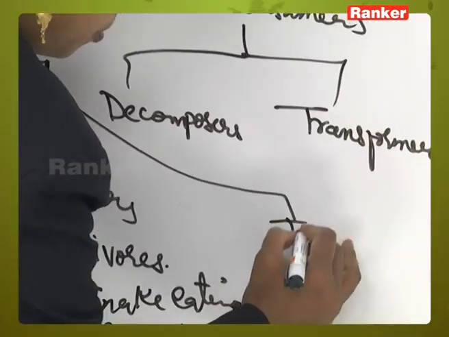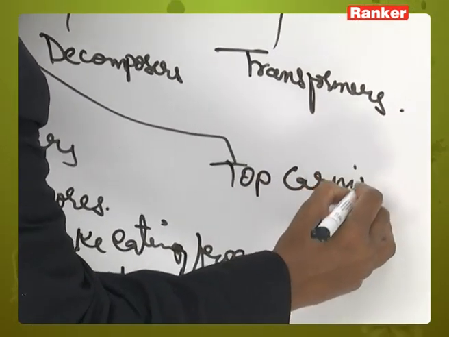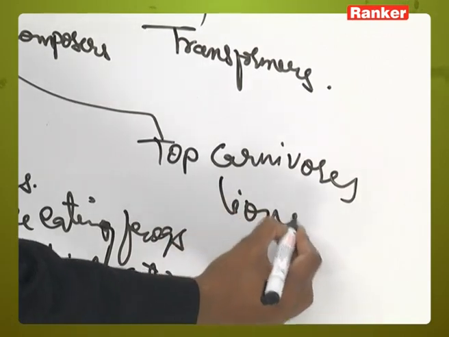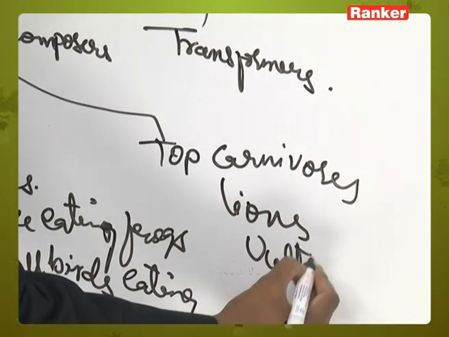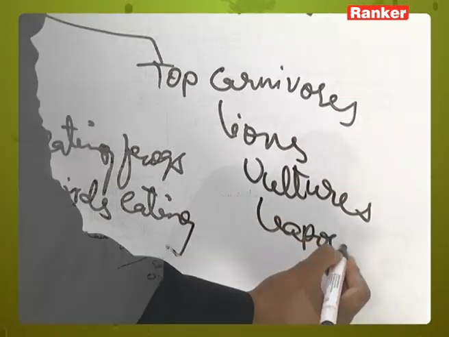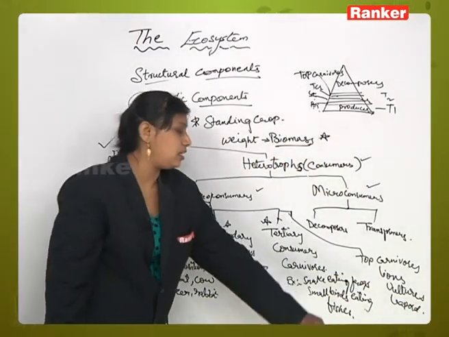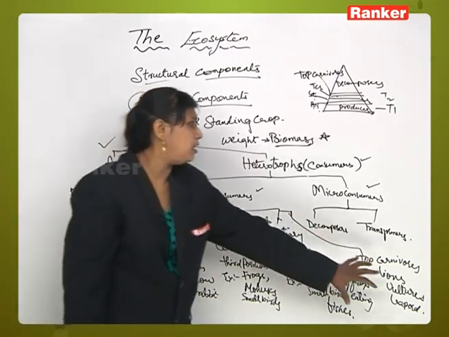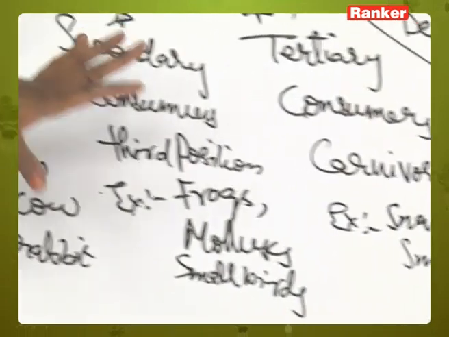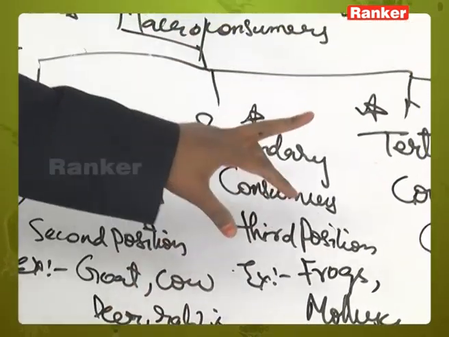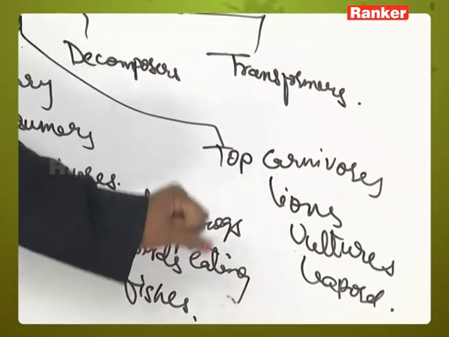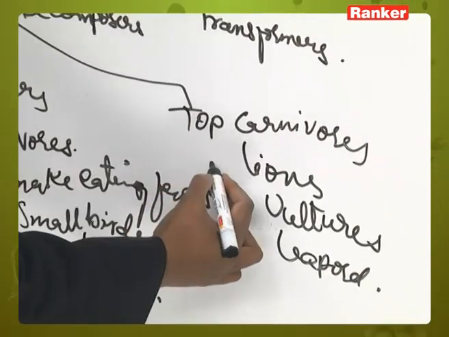In top carnivores you will see the presence of lions, vultures, leopards, etc. All will come under the top carnivores, which are not further eaten or killed by any other animals.